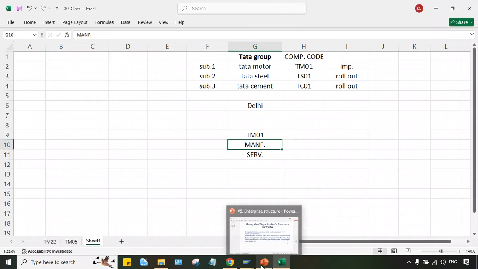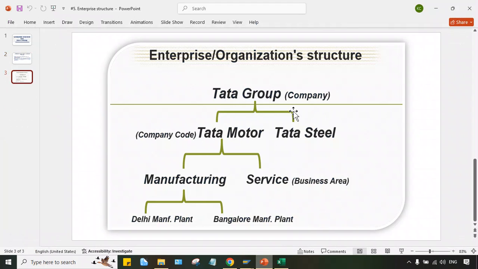And within the company code again, look here, guys. Here is the enterprise structure or organization structure. Of course, at the top level the group company will be there, Tata Group. Under that we have Tata Motor, Tata Steel. Since the implementation is happening for Tata Motor, we have to create the company code for Tata Motor, because at the time of transaction posting, we have to specify which company code the transaction belongs to. Company code is nothing but a subsidiary. Company represents the group company.